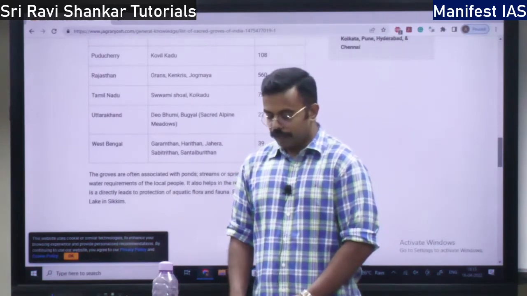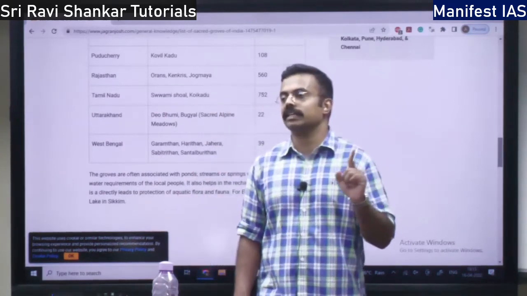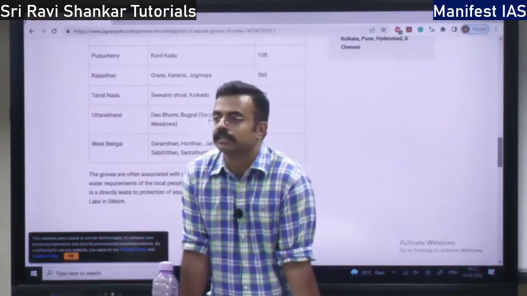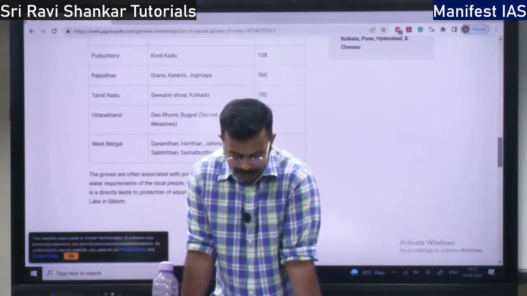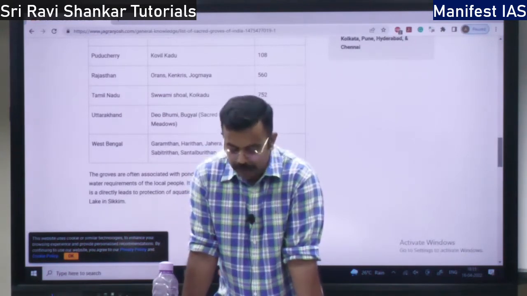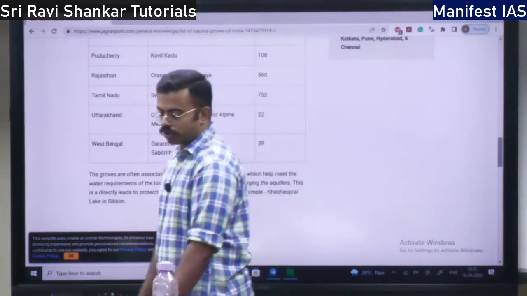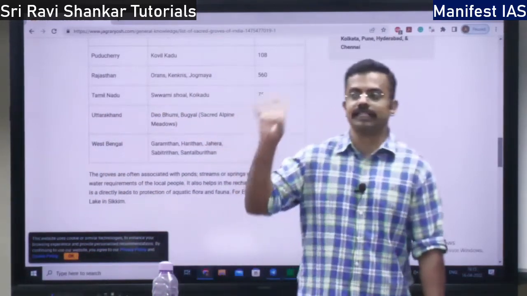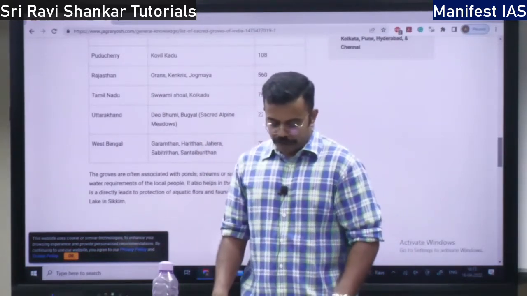When it comes to biosphere reserves, there are three functions I discussed under geography also. The first function is conservation: conservation of plants and animals, species, genes, and population. Second is development: social, cultural and economic development. Third is logistic support: research, training, education, all those things. They have shown the diagram also in geography. Conservation, development, and logistic support are the three functions, right?